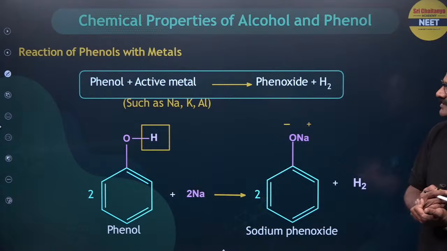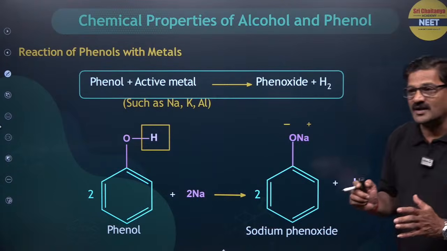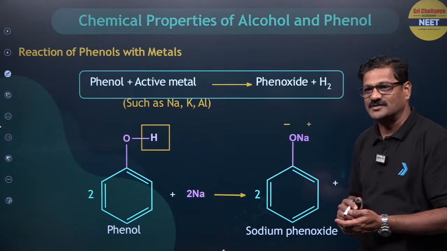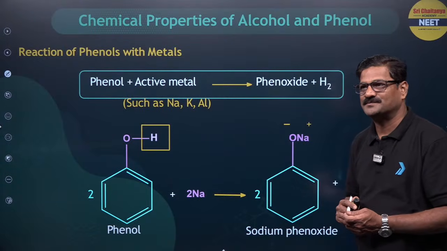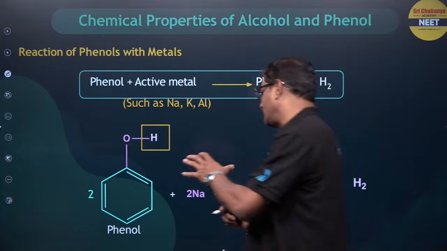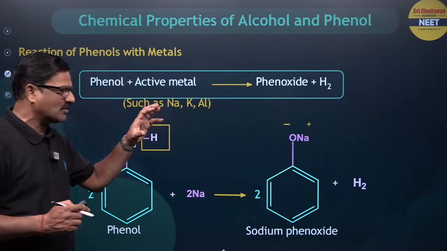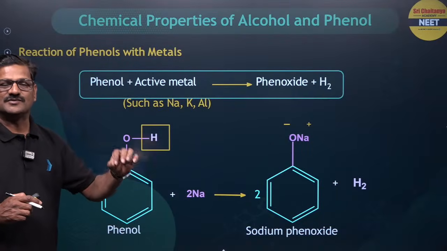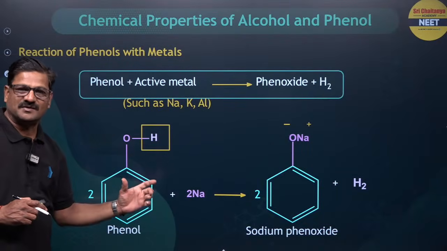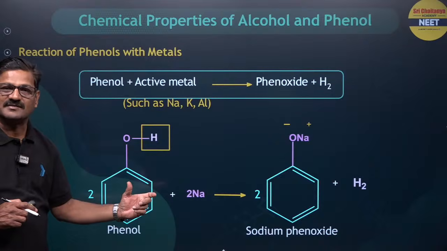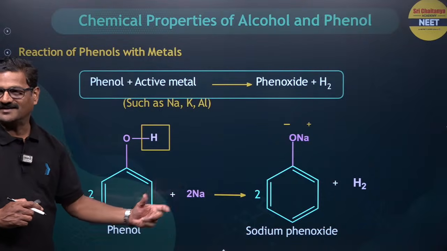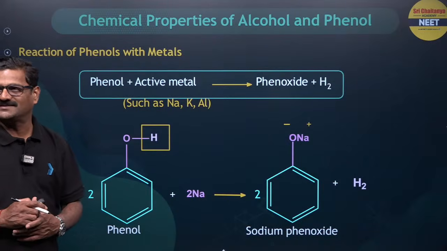And you can see here, phenol also reacts with an active metal, gives rise to phenoxide ion and hydrogen gas is liberated. This is phenol when it is reacted with sodium metal. So there is a question in the NCERT: give the reactions which can prove the acidic nature of phenol. Yes, phenol can react with sodium metal. Phenol can react with sodium hydroxide. Others, hope you are understanding.